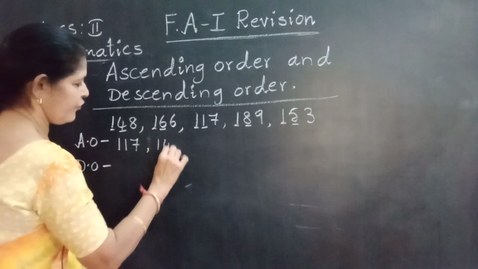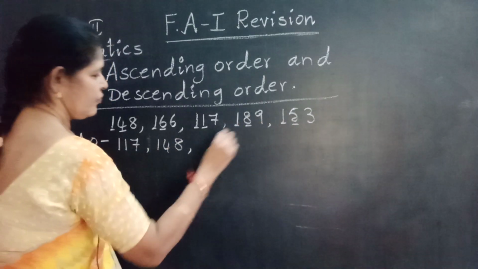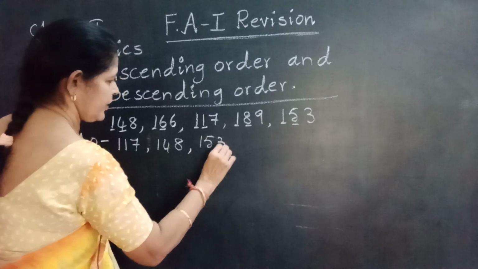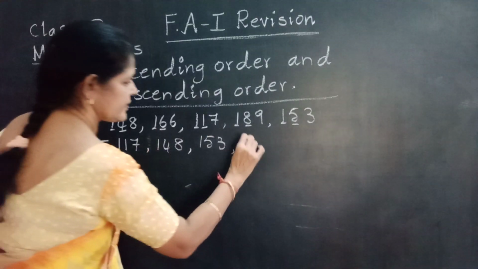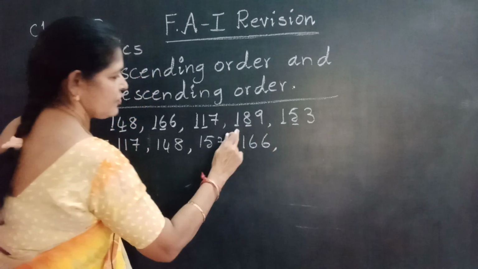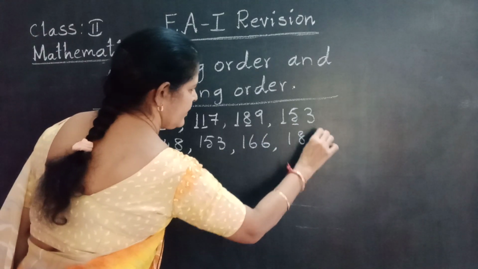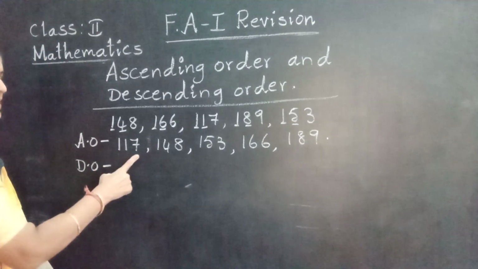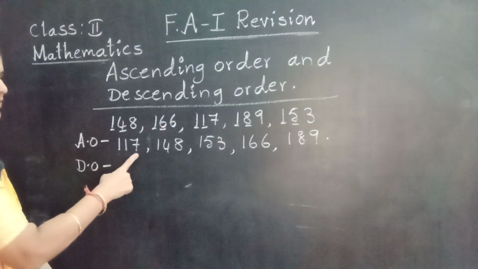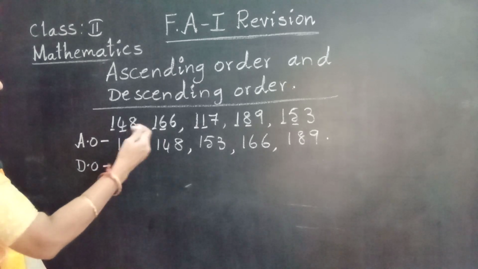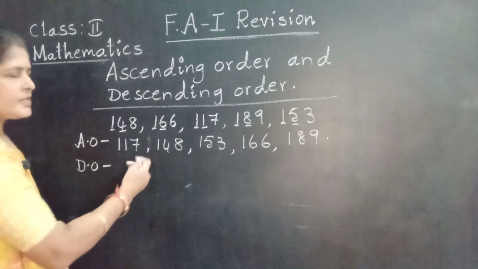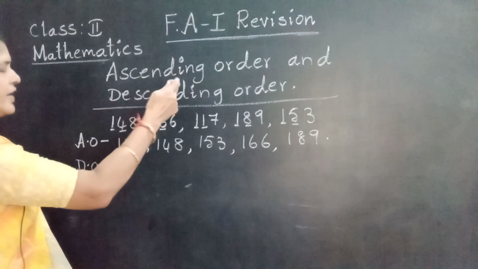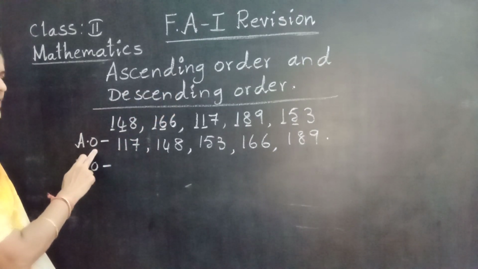Yes, 148. Next 153. Next 166. Next 189. That means 189 is big, 117 is small. Now the given numbers are small to big. This is ascending order. AO means ascending order.